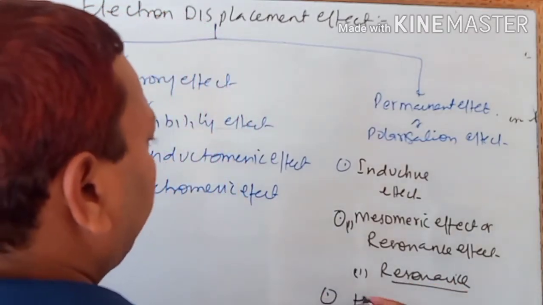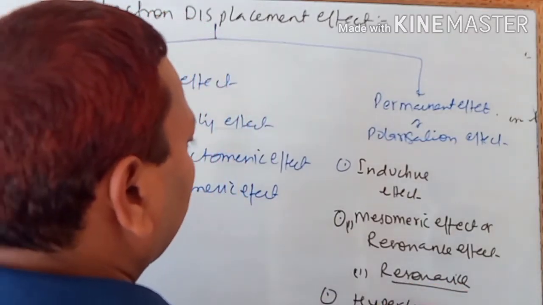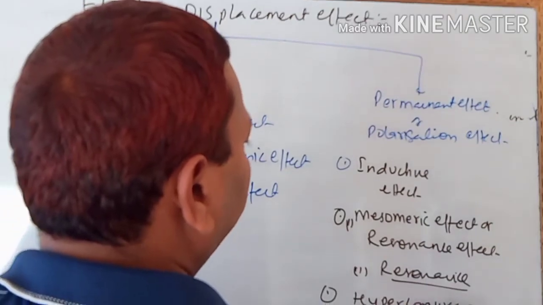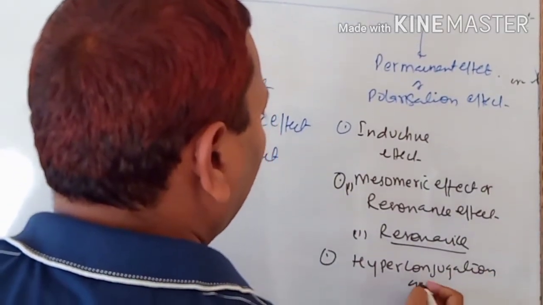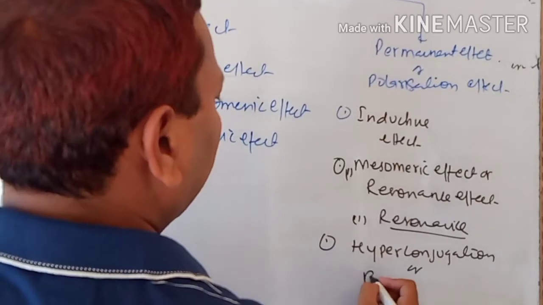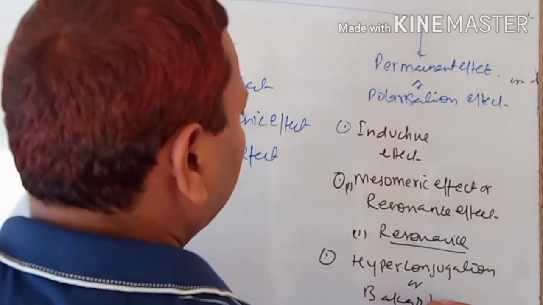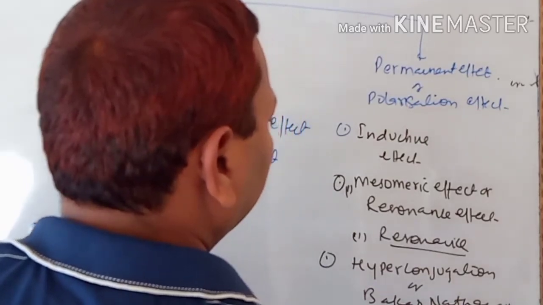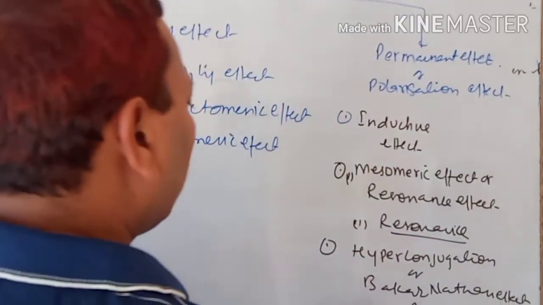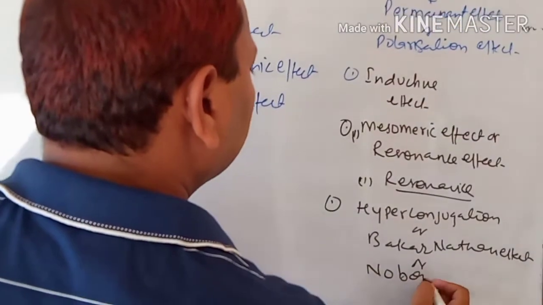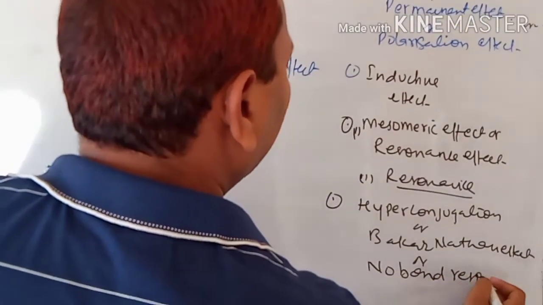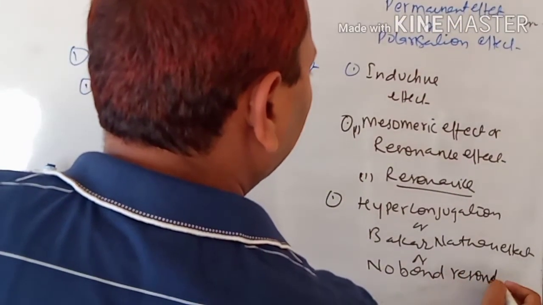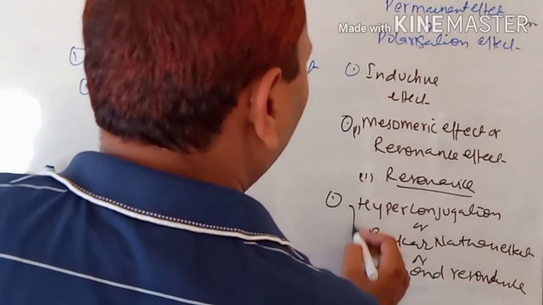And next, hyperconjugation. It is also known by other names, it is popular as the Baker-Nathan effect and no bond resonance. Okay, so sometimes a question may ask in short notes also, what do you mean by no bond resonance?